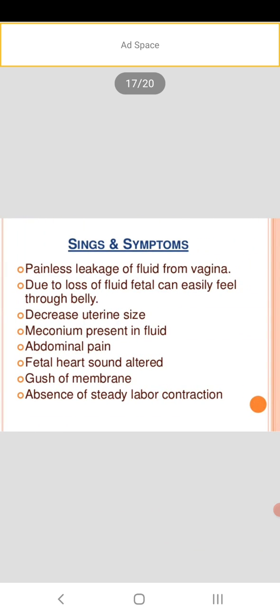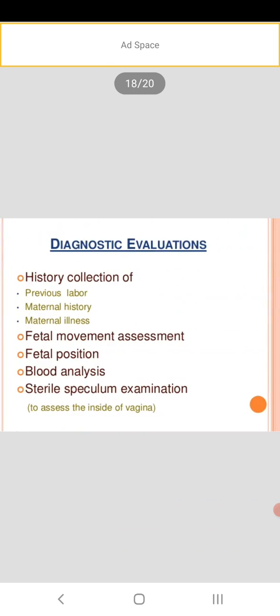Then signs and symptoms: painless leakage of fluid from the vagina. Due to loss of fluid, the fetus can be easily felt through the belly, decreased uterine size, meconium present in the fluid, abdominal pain, fetal heart sound altered, gush of membrane, absence of steady labor contraction. Then diagnostic evaluations: history collection of previous labor, maternal history, maternal illness, fetal movement assessment, fetal position, blood analysis, and sterile speculum examination to assess inside the vagina.